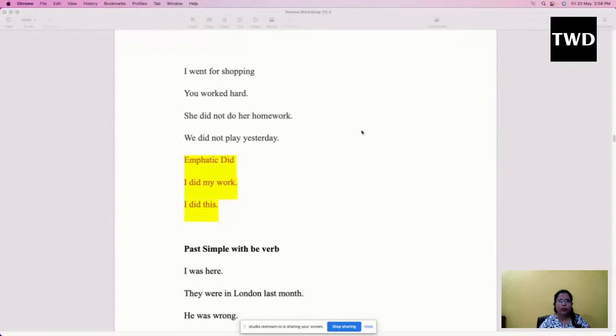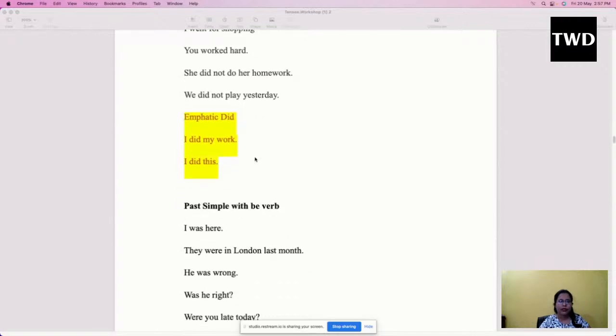The moment we want to frame a negative sentence, we have to use did, and did is the past form, and that's why the next verb, the main verb which will be coming, would be in its present form. We did not play yesterday. Did, again it is past, and so play, this action word, is in its present form. To emphasize something, that yes, we have done this, we can use did to frame a positive sentence, like I did my work, I did this.